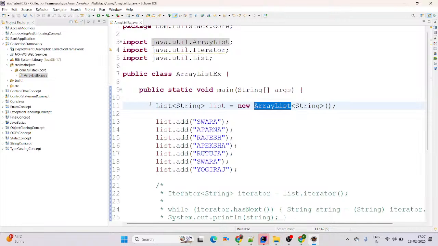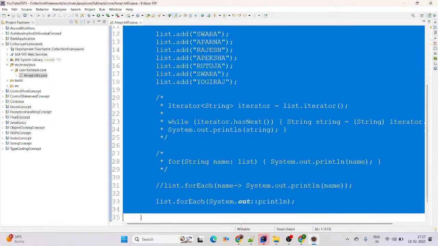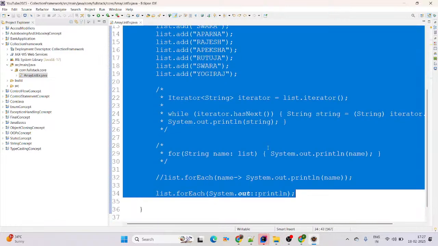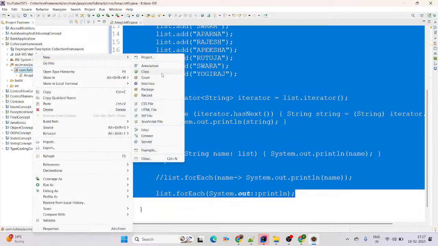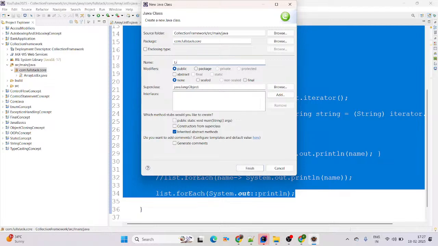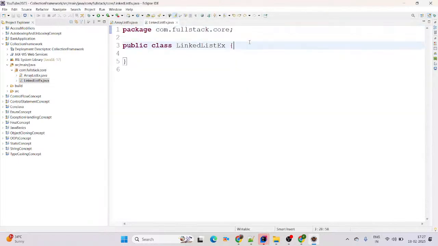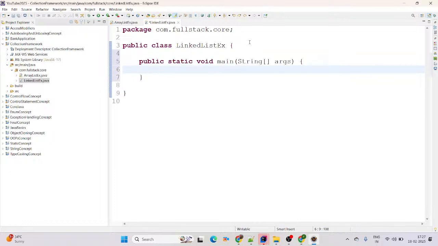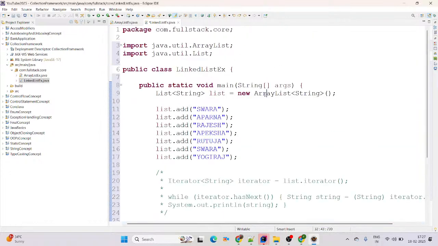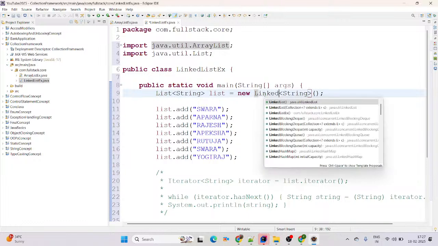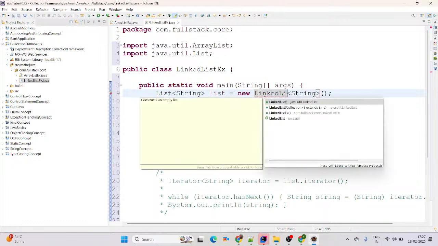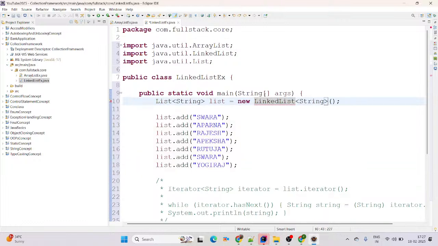Now, next example, I am just going to follow the LinkedList. For that, I am using the same code snippet again here. Simply right click on our package, new Java class, and the class name I am giving here is LinkedListExample. This is our main method, and inside that, instead of ArrayList, we are just going to create the object of LinkedList, and LinkedList is also a class in Java. See on screen.